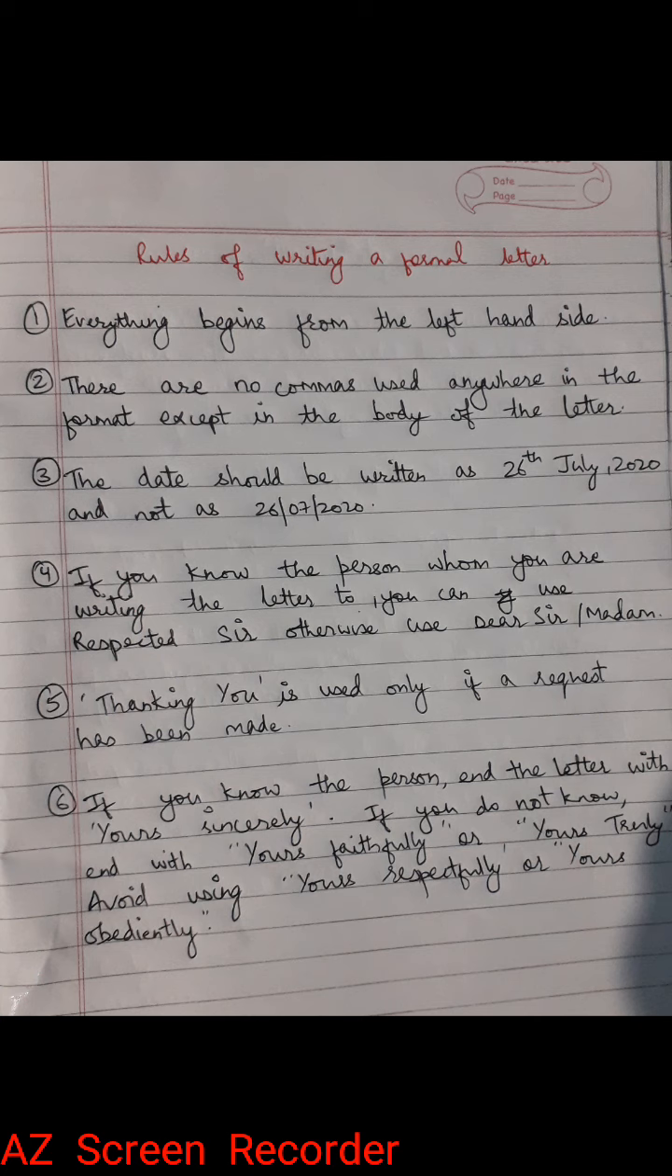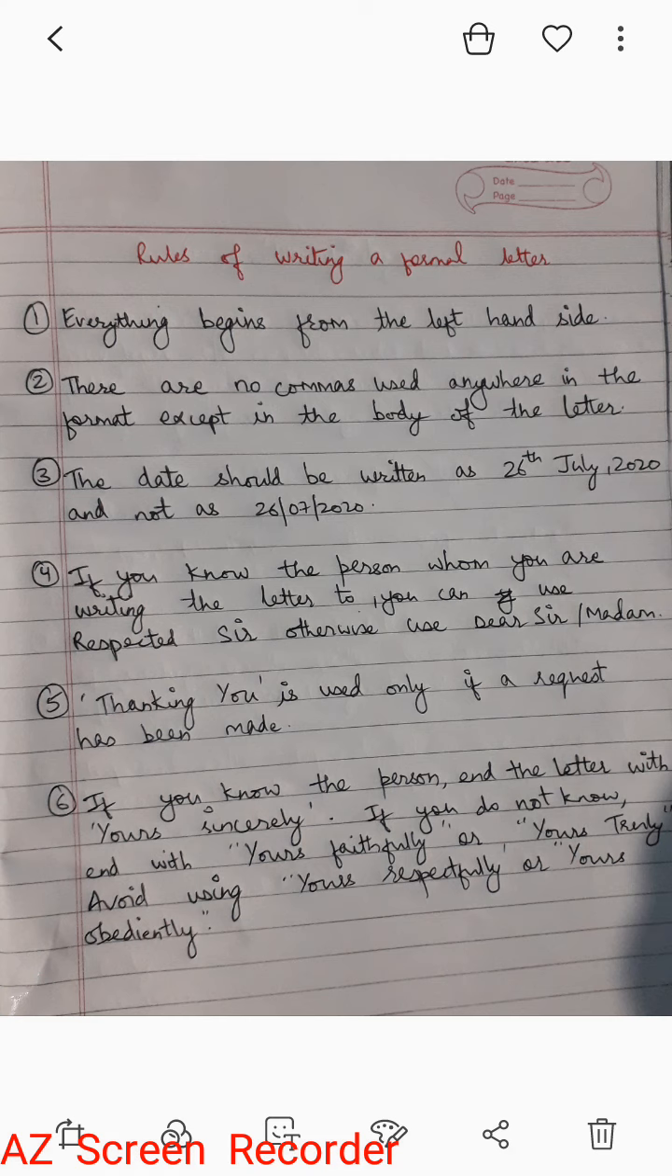If the letter is addressed to the principal, then the case is different. If you are addressing the letter to someone else, then there is no use of writing yours respectfully or yours obediently. So I hope you have understood it.